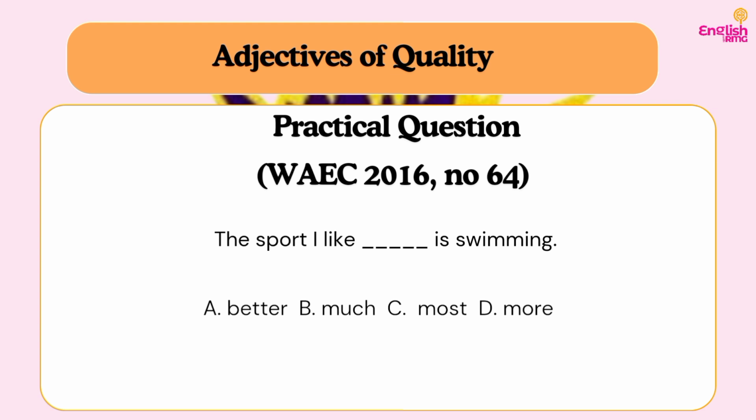Option A, better. Better is from the comparative, so we can't have it here. B, much. Much is used to show higher degree, so you cannot use much. C, most is our superlative. Do you understand? D is more. That is another form of comparative, so we can't have it here because we are comparing among three or more sports. Do you understand? So that's why our answer is what? C, most. So the answer will read, the sport I like most is swimming.